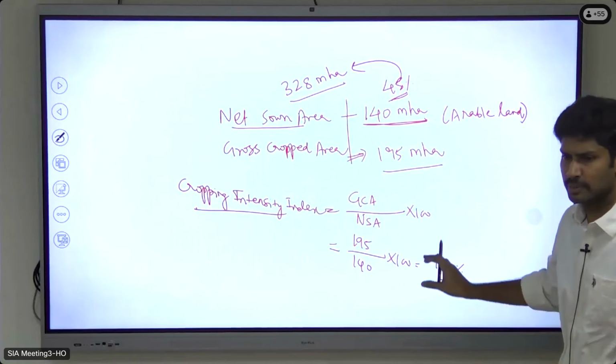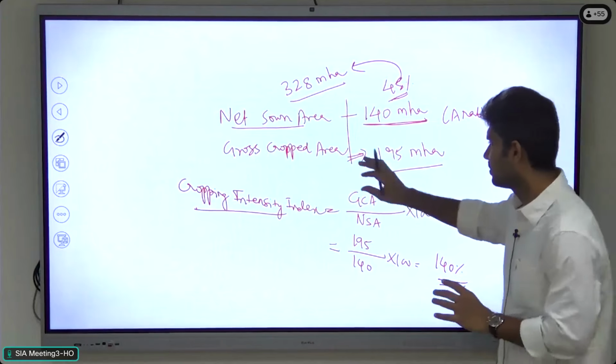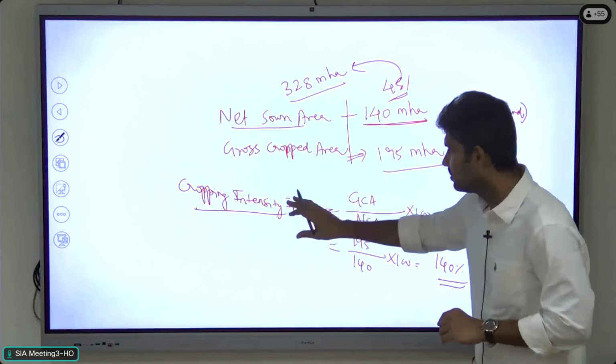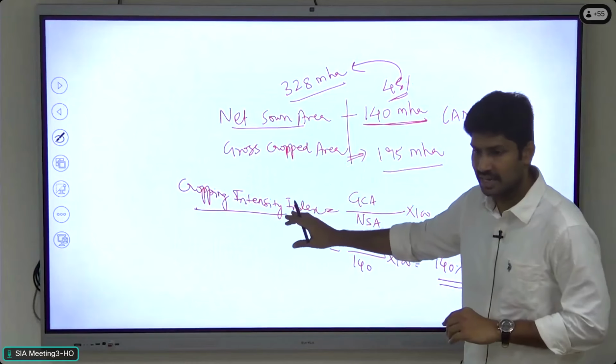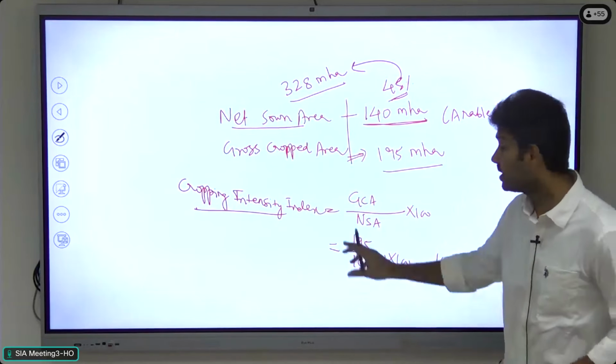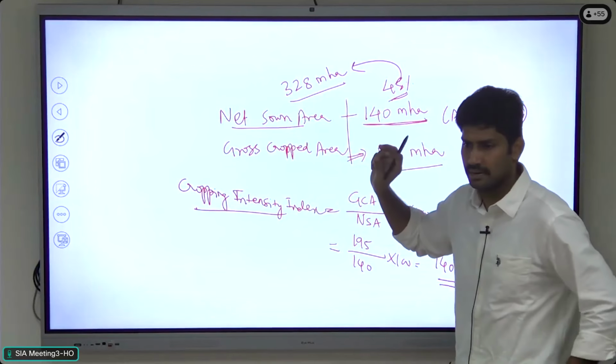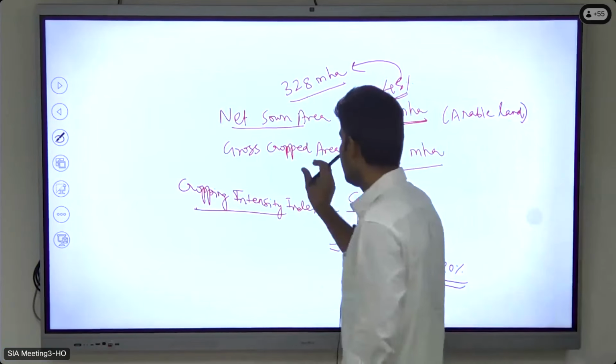These are approximate values only, okay. So this is the meaning of gross cropped area and cropping intensity index in India. This is one of the important indicators in the cropping system concept, right? So why is this concept important? First, we need to understand this area.